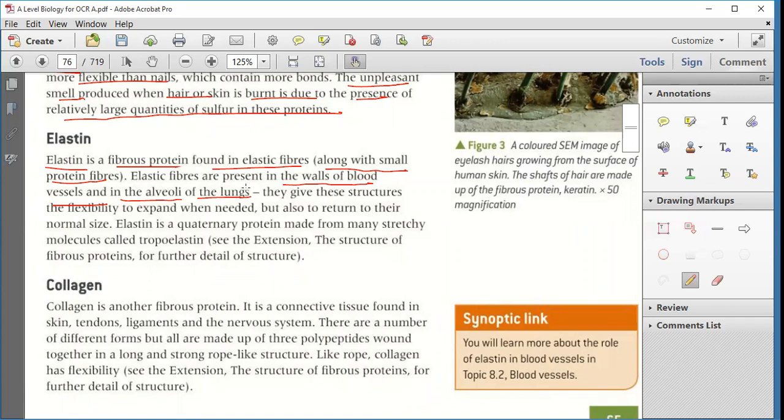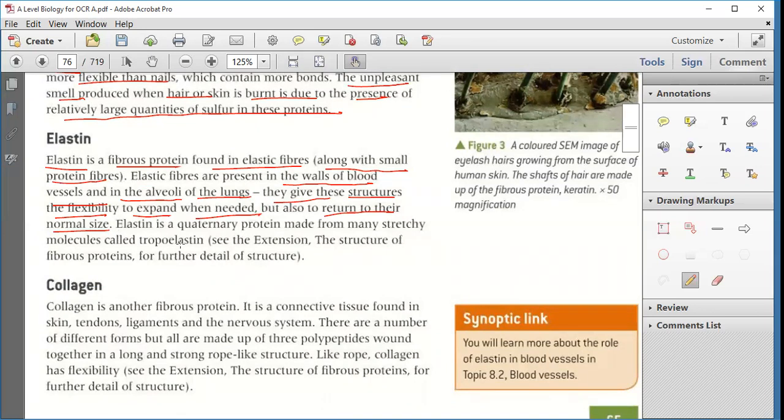They give these structures the flexibility to expand when needed, but also to return to their normal size. Clear?